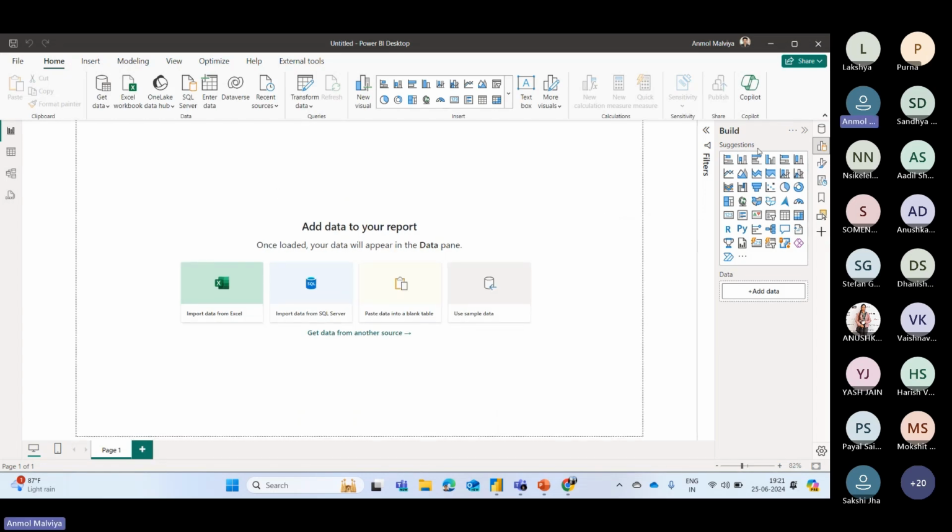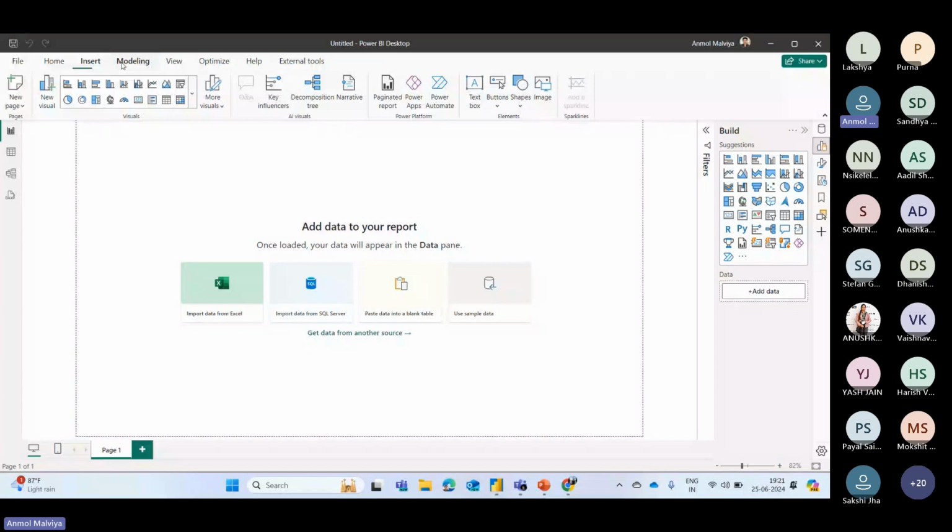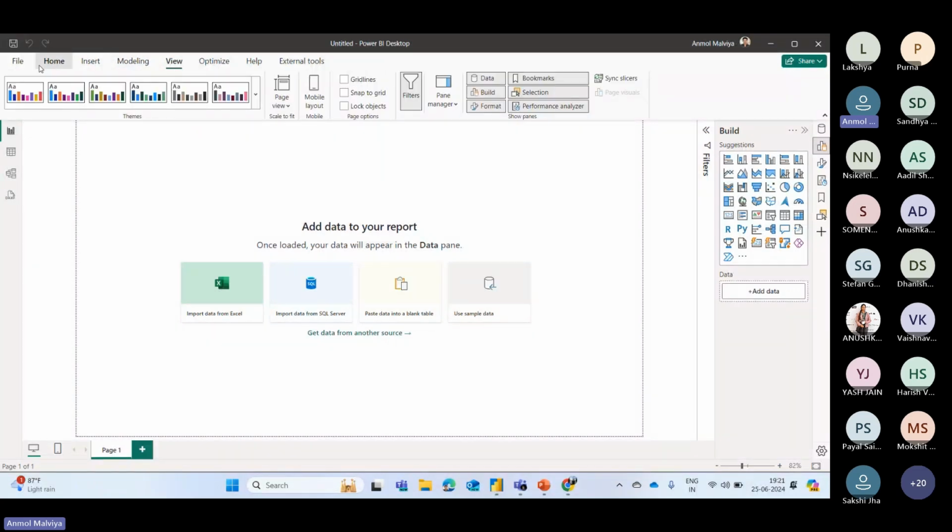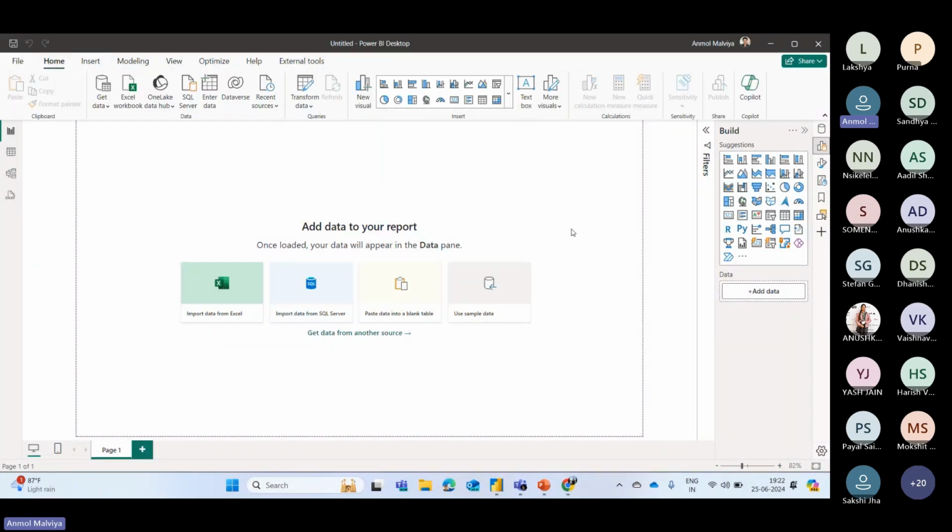Once you click on this will be the home, you can see the interface which you get. So here on the top, you can see there are various tabs: home, insert, modeling, view. We will see each one of them. So basically, this is the Power BI desktop app. In this, we have the Power Query editor built in. To access it, you can click on this transform data button. But before it, we will start with by importing our data.